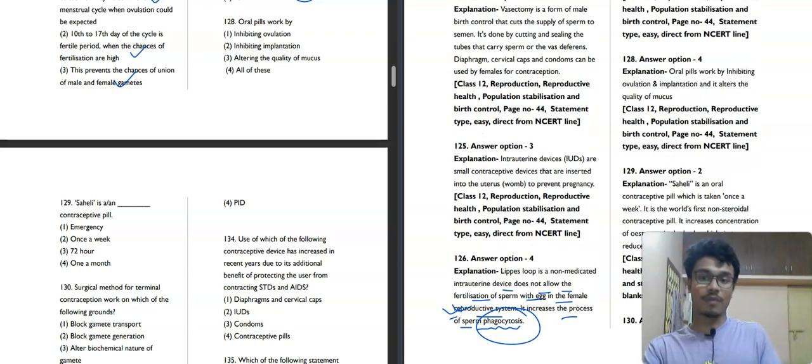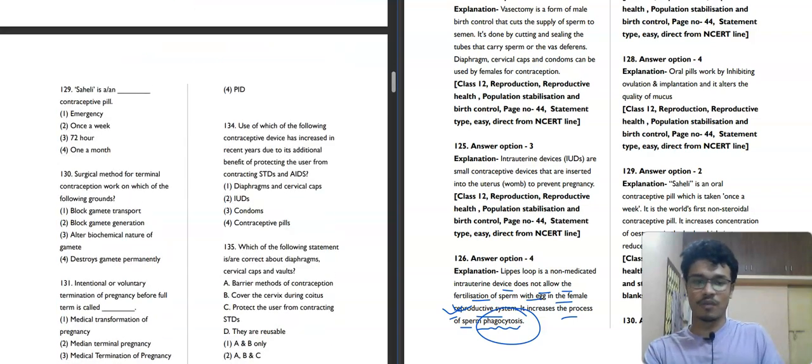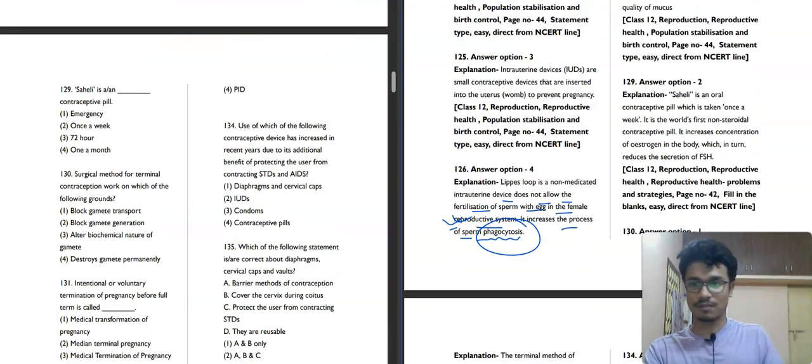Oral pills work by inhibiting ovulation, inhibiting implantation, altering the quality of mucus, all of this. There are various kinds of oral pills, like progesterone-only, progesterone-estrogen combination, levonorgestrel, the emergency pills. So these work by all of these properties. Some inhibit ovulation, some inhibit implantation, and some alter the quality of mucus. That's why the fourth option will be our correct answer for this question. I will move towards the next question, question number 129.